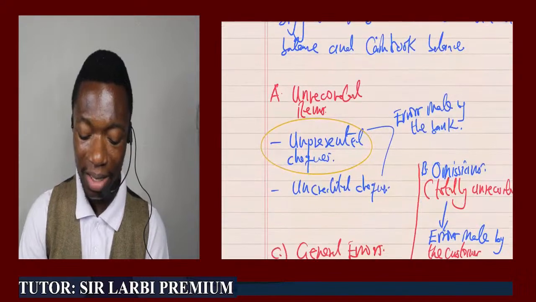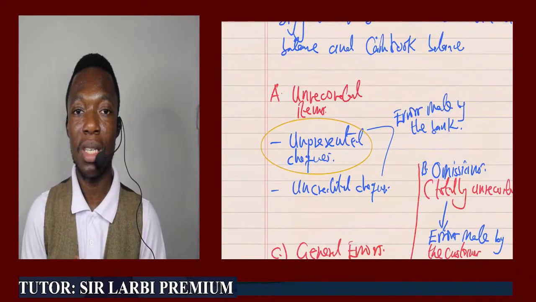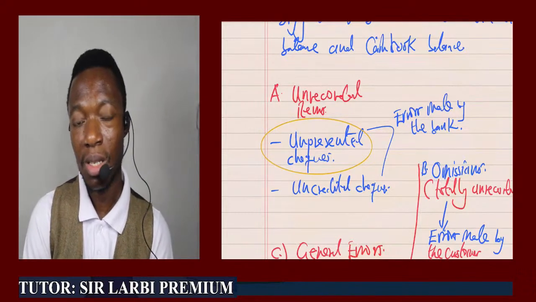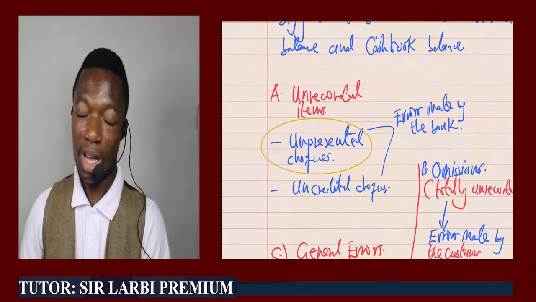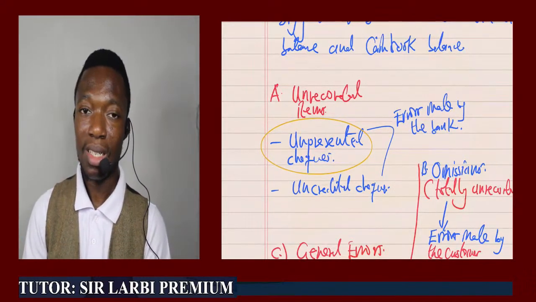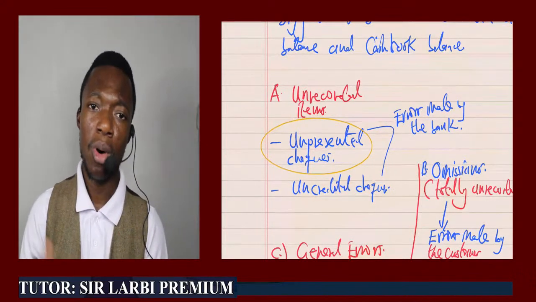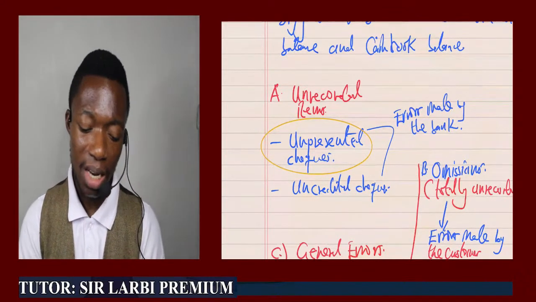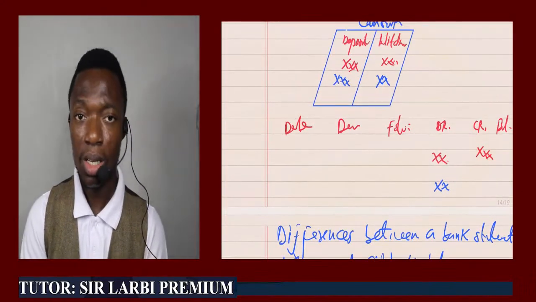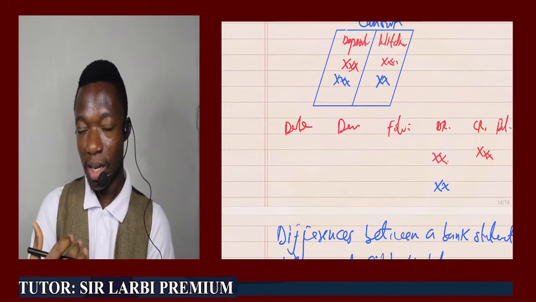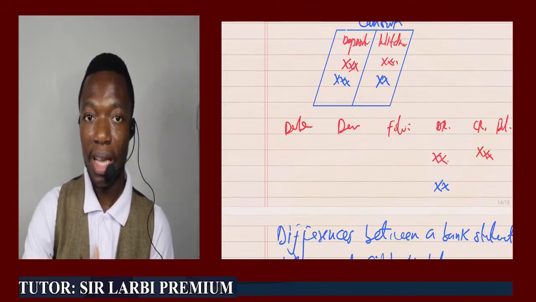The opposite is true for uncredited checks. There are those checks too that the business also received from their customers, right? There are checks that the business received from their customers and they recorded it at the debit side of the cash book. That is, they made a deposit. Once they receive it, they make a record as cash, because when cash is received, the double entry says that we debit the cash book.